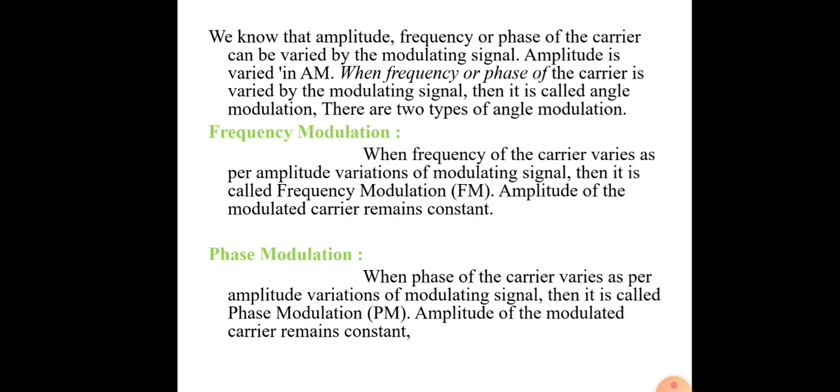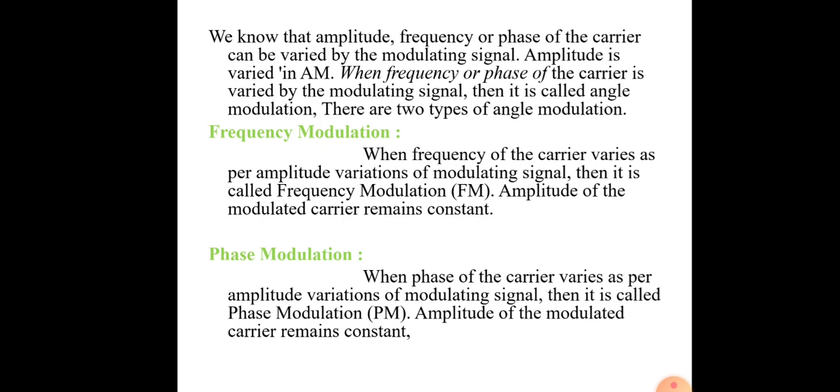What is meant by angle modulation? The answer is, when the frequency or phase of the carrier is varied by the modulating signal, then it is called angle modulation. So angle modulation is nothing but it may be frequency or phase. That means the frequency or phase of the carrier signal is varied with respect to the modulating signal. Here two kinds of angle modulation are there. One is frequency modulation and another one is phase modulation.